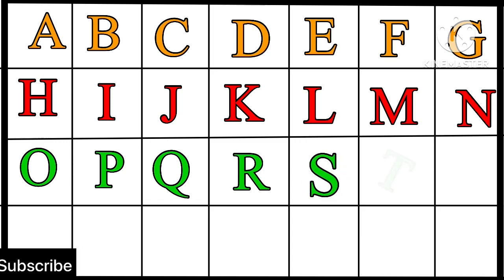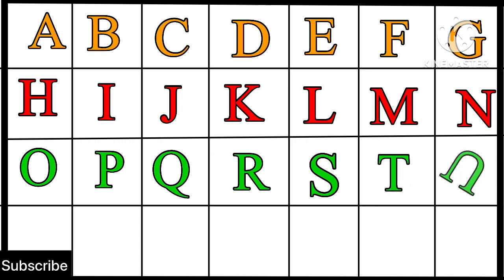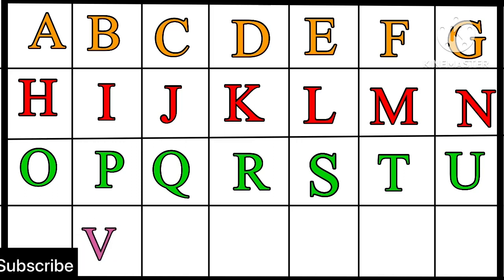S for sun. P, Q, R, S, T for tiger. W, U for X, Y, umbrella. A, B, V for C, van. D, E, F, G, W for windy.